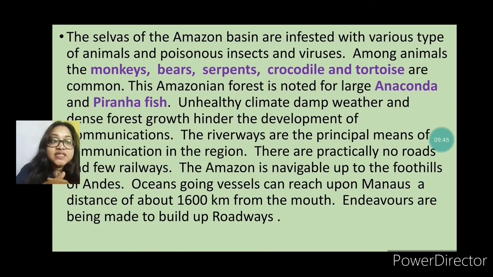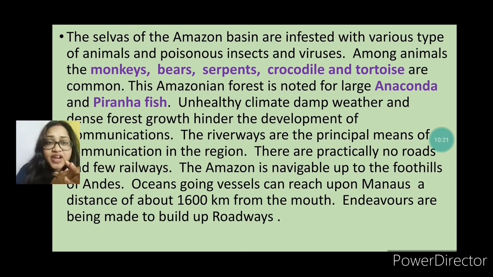And the selva of the Amazon basins is infested by various types of animals and poisonous insects, like monkeys, bears, serpents, crocodiles, tortoises. These are the very common animals we can find there. And this Amazon forest is also very important for the anaconda, the largest snake in the world, and the piranha fish is also found here.